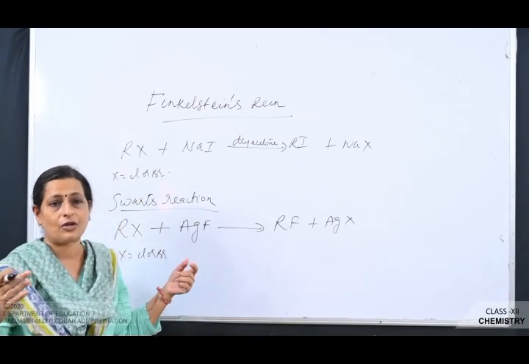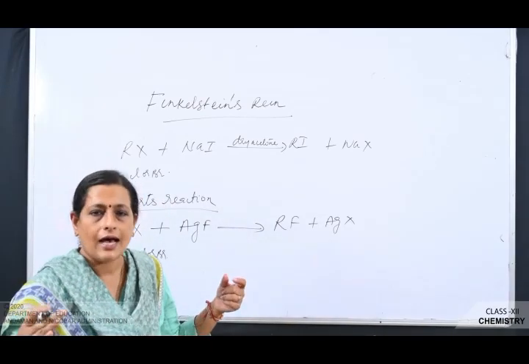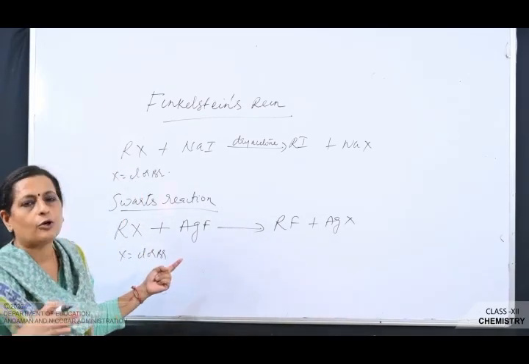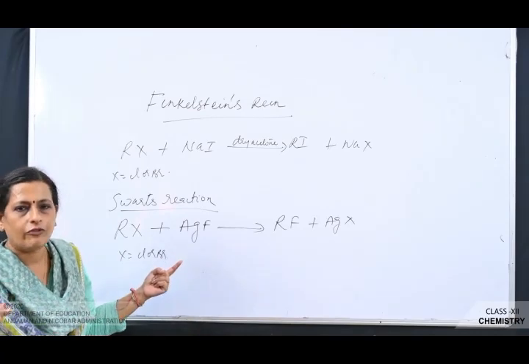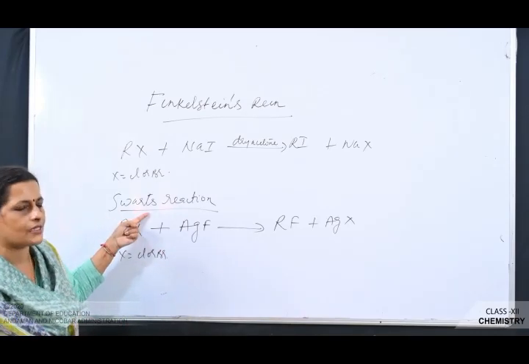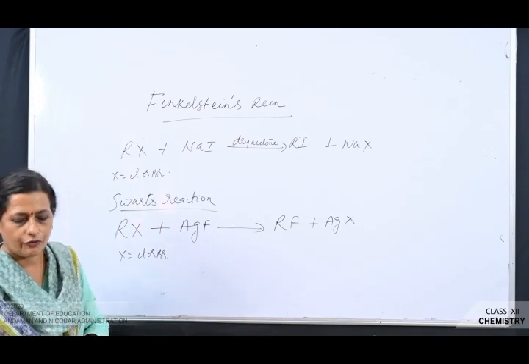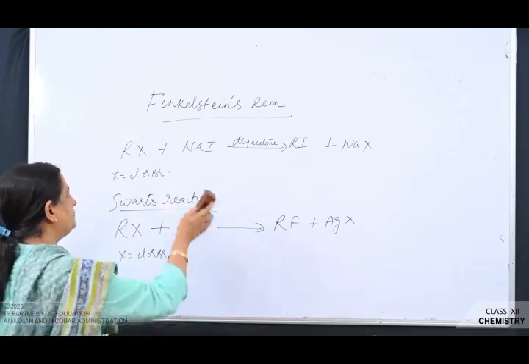You can't use HF because HF is a highly reactive acid, so that is the reason why you can't use HF for preparation of fluoroalkanes. So only Schwarz reaction is there for the preparation of fluoroalkanes.